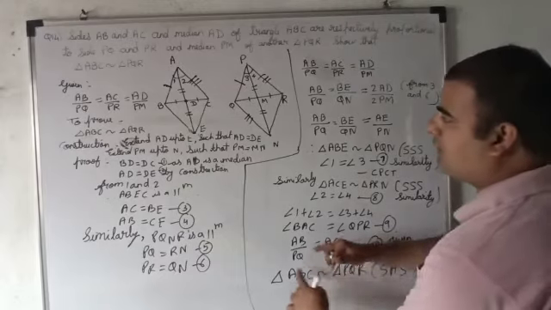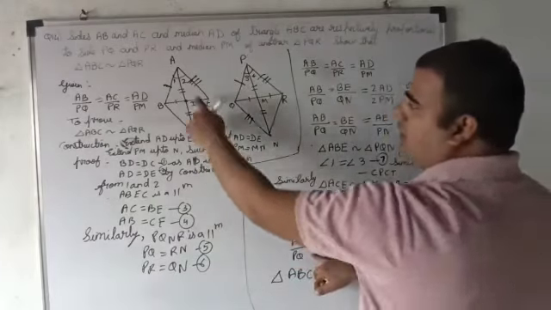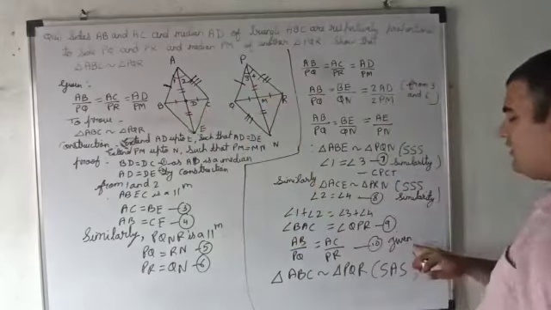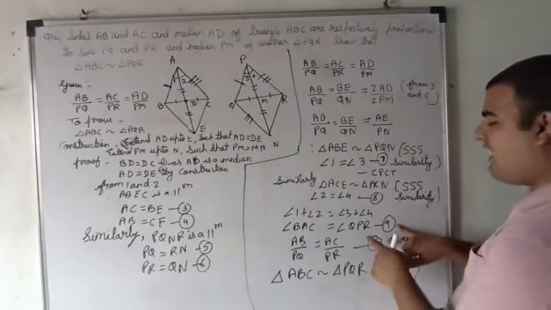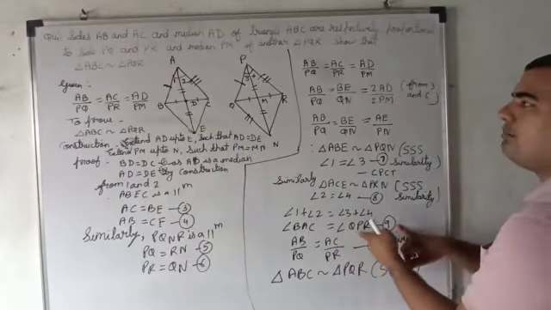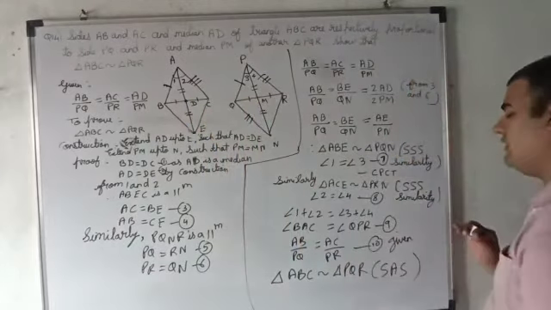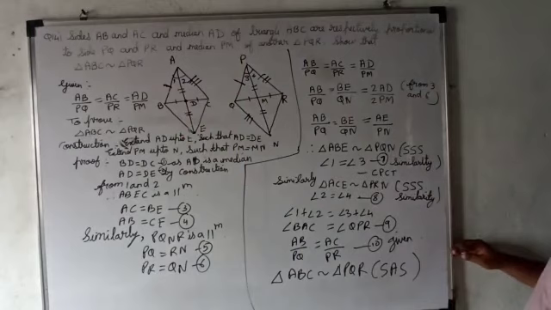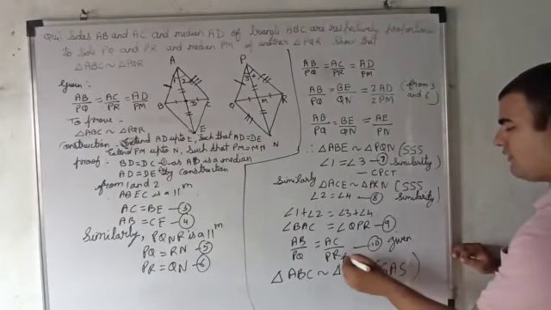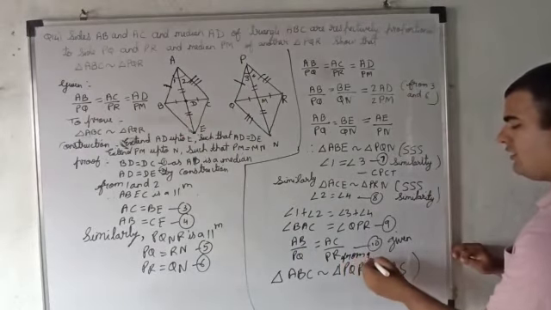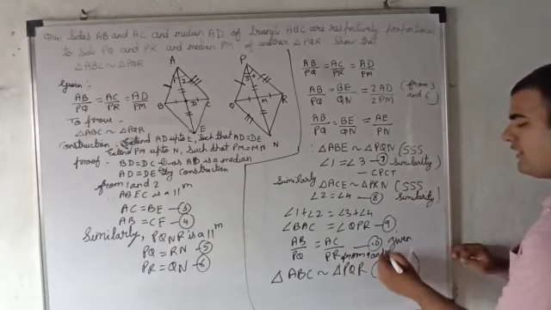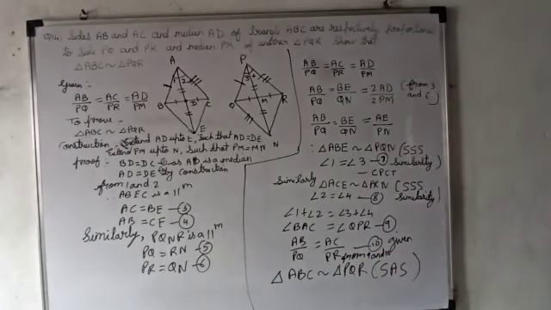See, AB upon PQ given, AC upon PR, this is also given, and this we have proved, angle BAC equals angle QPR. Angle BAC and angle QPR are what? Equal. So from 9 and 10 you can say this. This is obtained from 9 and 10. You are getting triangle ABC similar to triangle PQR, hence proved.